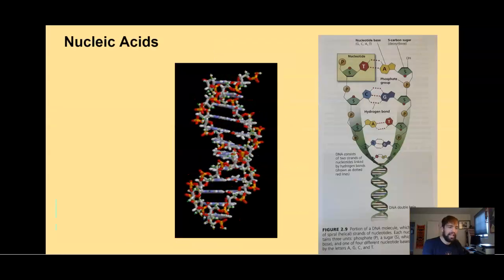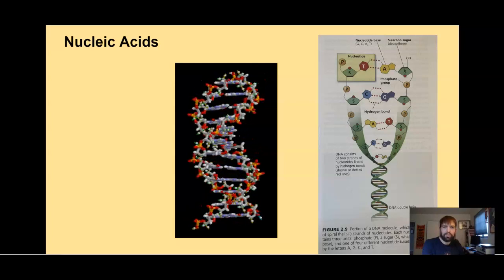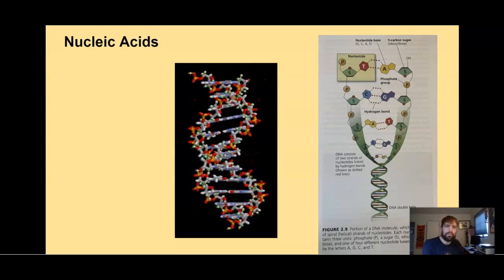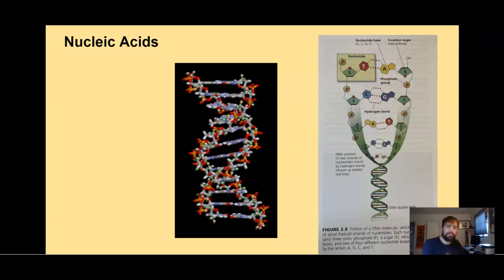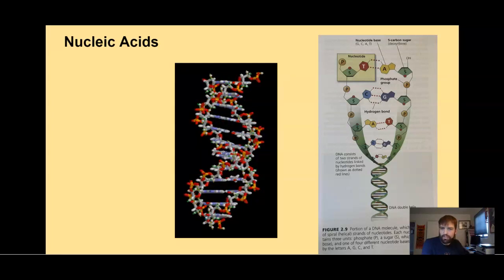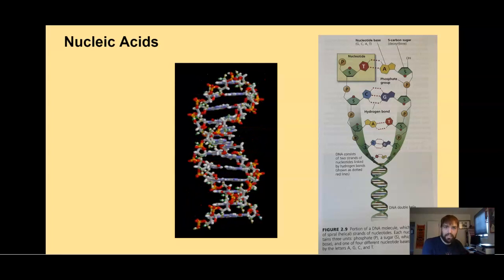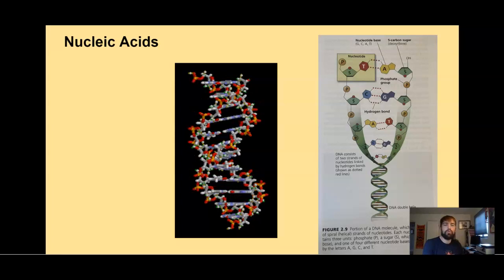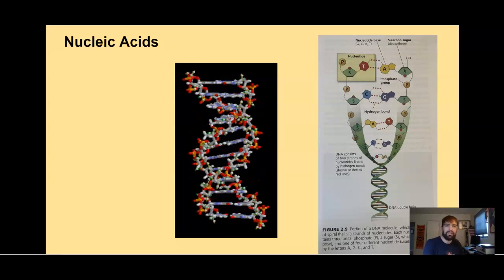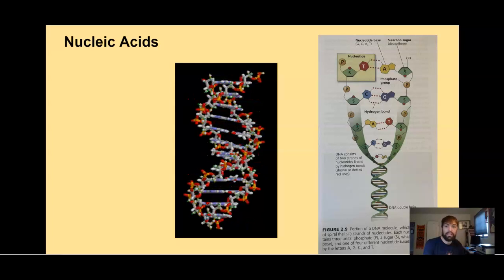You have nucleic acids, which are made up of nucleotides, which are phosphates and sugars, and one of the 4 nucleotide bases, which are represented by A, G, C, or T. So you should remember this from last year too. And these are DNA and RNA. And so these help build proteins. These are the information texts that tell your body and all of life which proteins to make.